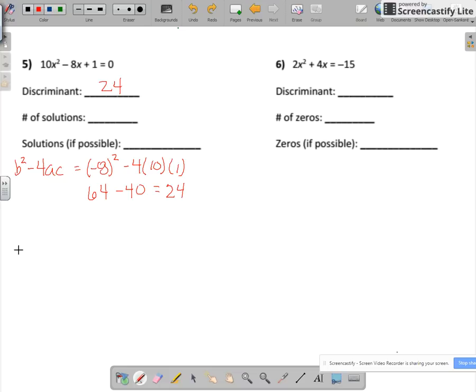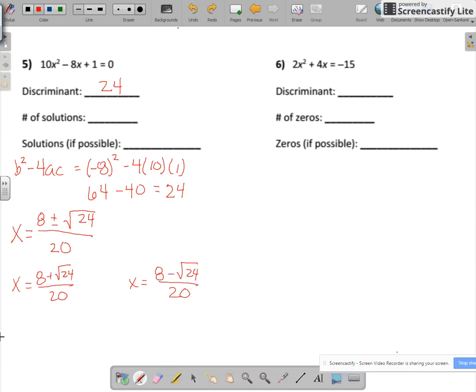So now we finish out our quadratic formula. So x is equal to negative 8 is positive 8 plus or minus the square root of our discriminant 24 all over 2 times 10, which is 20. Okay, set up our two equations. So x is equal to 8 plus the square root of 24 divided by 20, and x is equal to 8 minus the square root of 24 divided by 20.